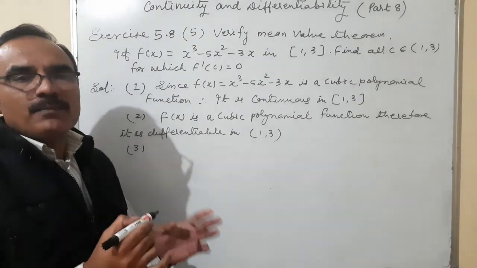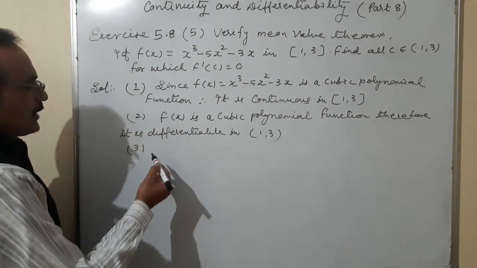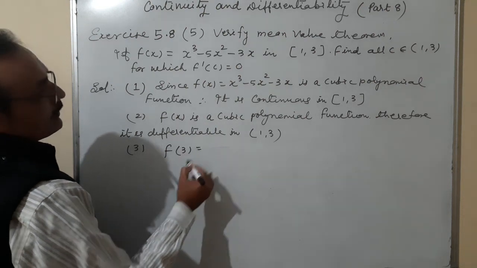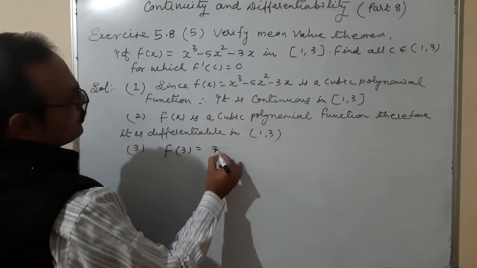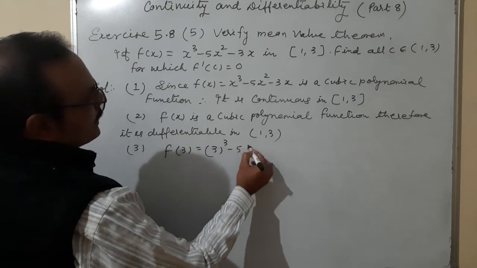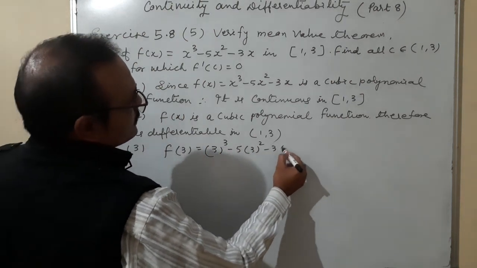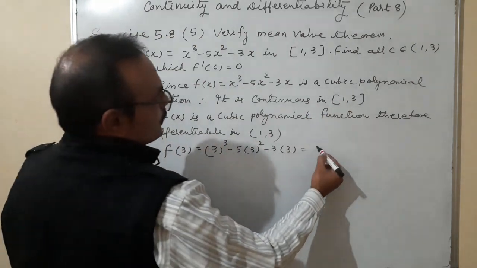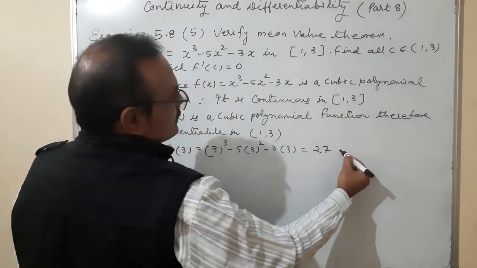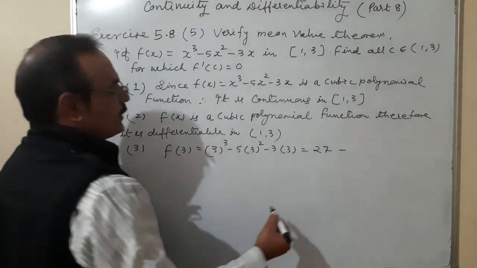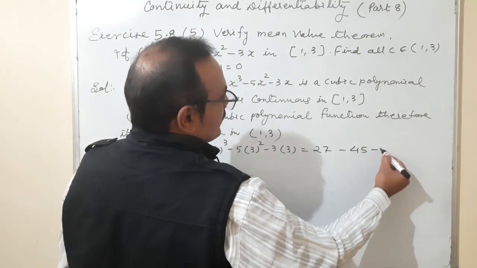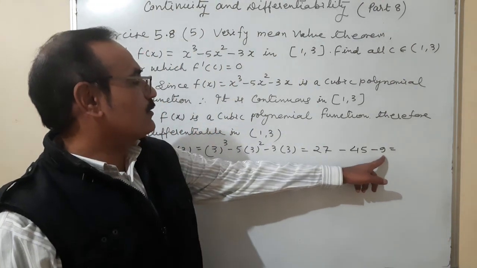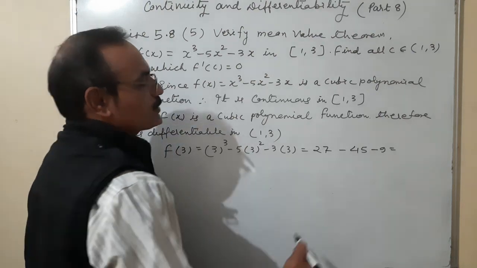f dash c is equal to f of b minus f of a upon b minus a. So I am finding first f of b. F of b means f of 3. F of 3, put the value here, 3 cube minus 5 into 3 square minus 3 into 3. In place of b, 3. 3 cube is 27 minus 5 into 9, 45, minus 9. So is it coming minus 27? Minus 27 is there.